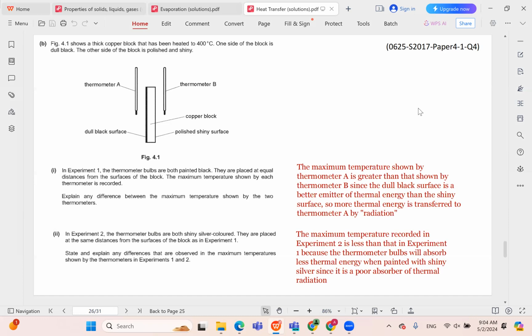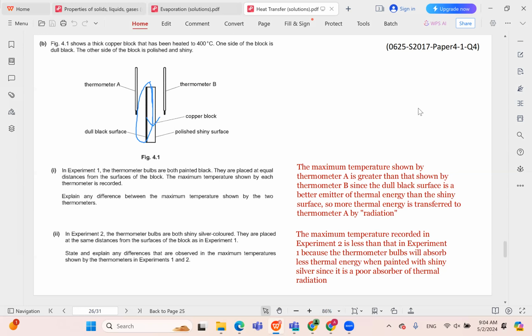So, of course, inside, it's the same temperature. It's a copper block that has been heated to 400 degrees. So in the copper block itself, we have a temperature of 400 degrees. However, from the left here, we have a black surface, which is a good emitter or absorber of heat.